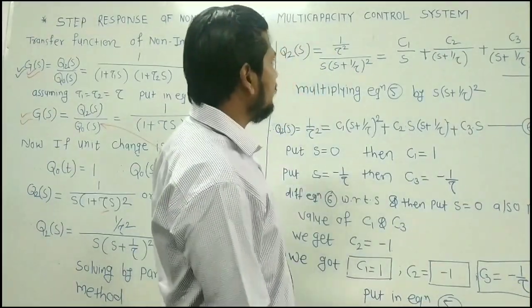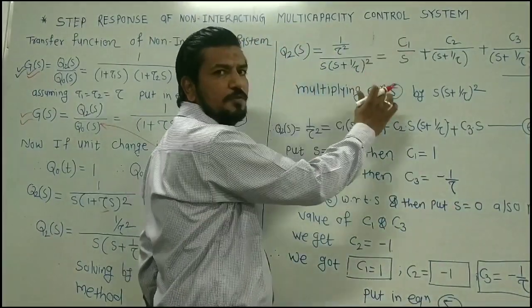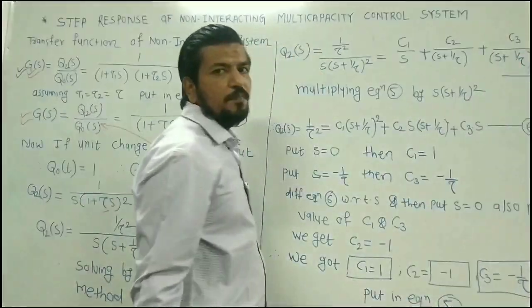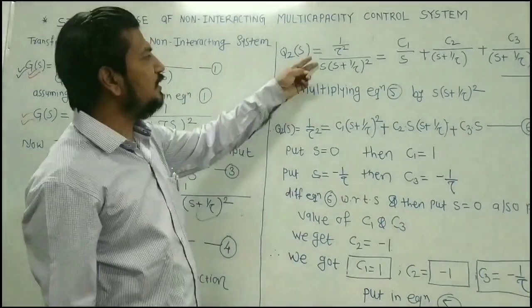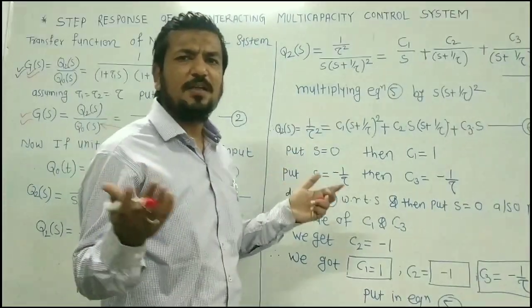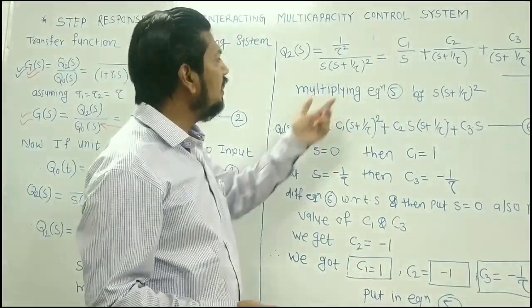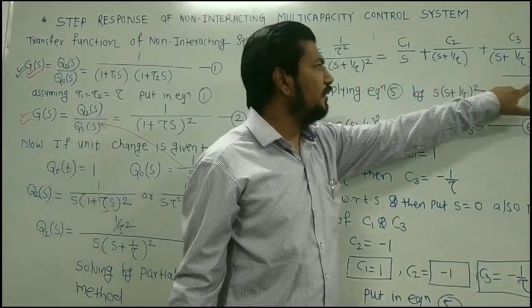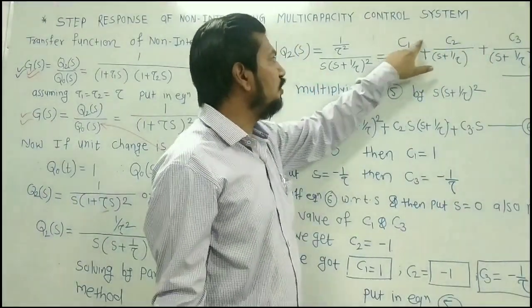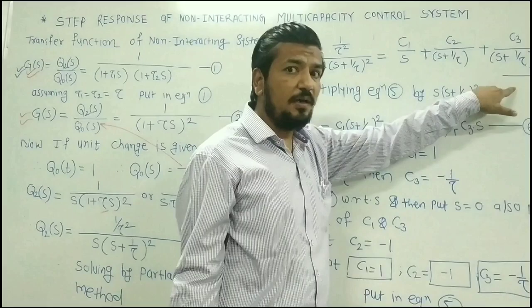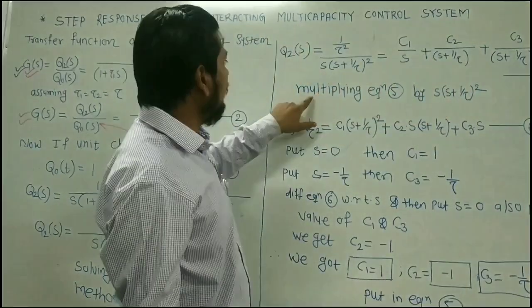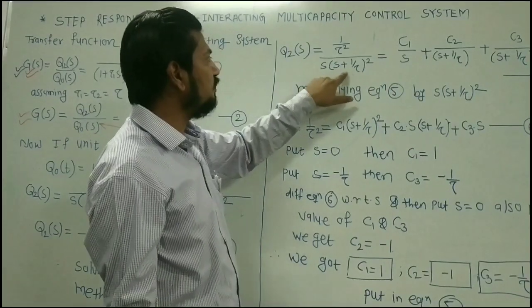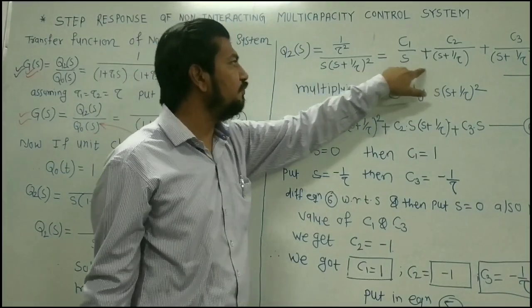But for that purpose, I have to determine the value of C1, the value of C2, and the value of C3. So in order to determine C1, C2, C3, I have to do some mathematical or algebraic calculations. So what I will do, this is suppose equation number 5. This is the most important equation because I will put here the values of C1, C2, C3 when I determine them. So very first, I will multiply equation 5 by the whole denominator s into s plus 1 by tau square.